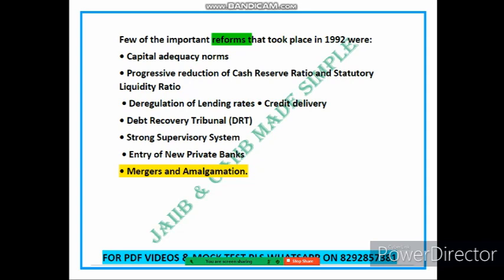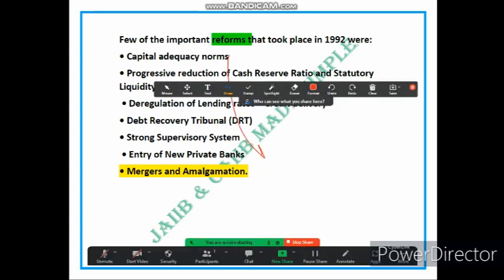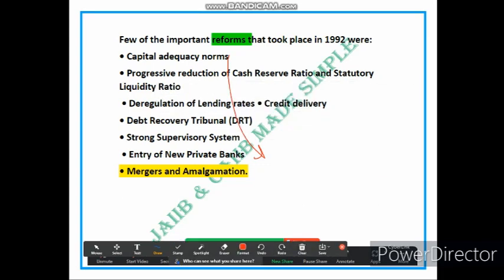Let me give you an example to make this concept of capital adequacy norms clearer. Imagine a bank that has a total loan portfolio of $100 million. Under the capital adequacy norm, the bank is required to maintain a certain percentage of capital, let's say 10%, to cover any potential loan default. This means the bank needs to have at least $10 million, that is 10% of $100 million, as capital, to ensure it can absorb any loss from non-performing loans. By implementing capital adequacy norms, the reforms aim to strengthen the financial health and stability of the bank.